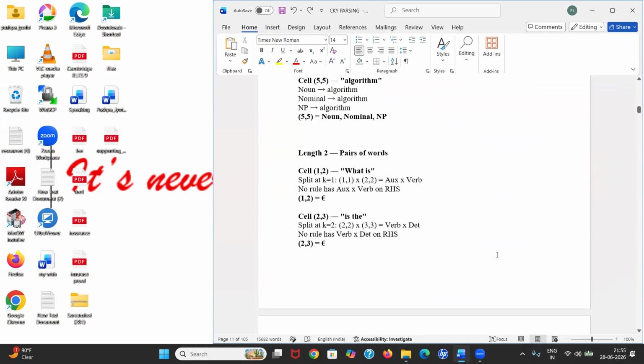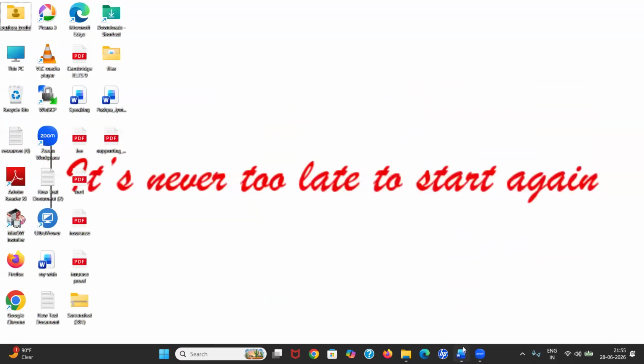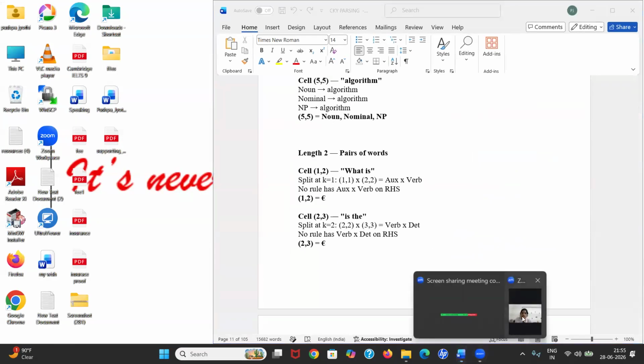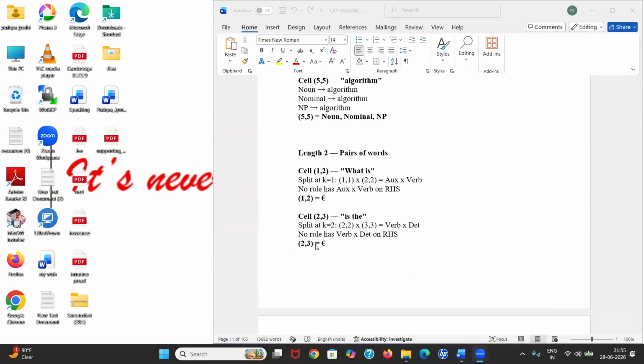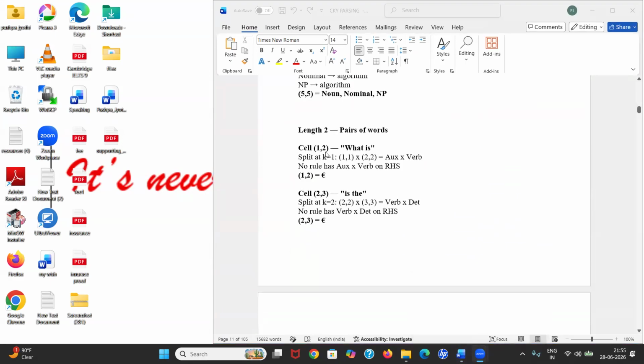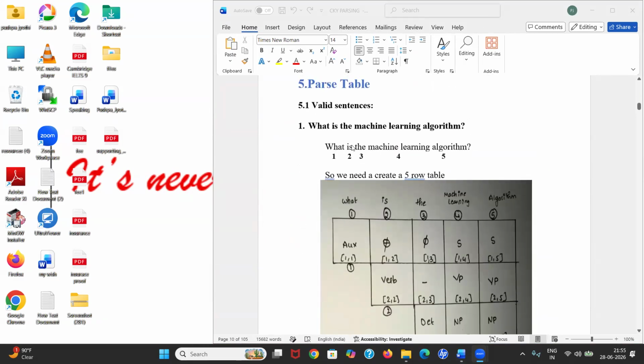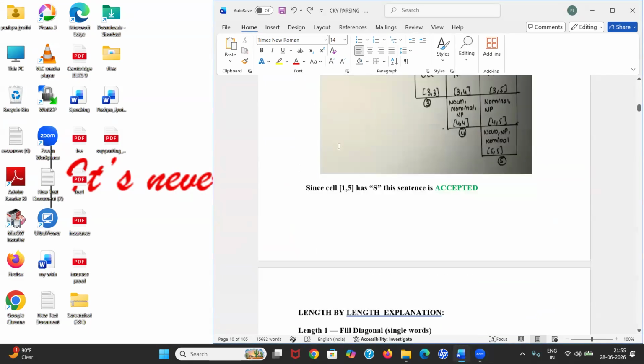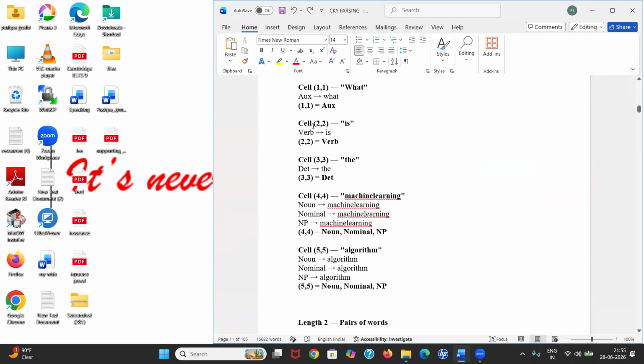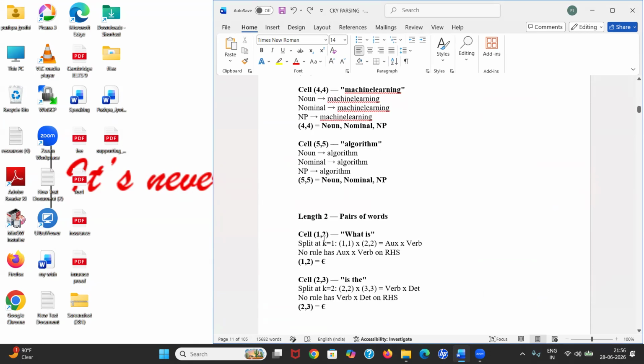We completed length one. Now we have to take length two. Cell 1 comma 2. Now we are taking length two. We'll check whether the pair of words can be derived by our rules or not. Let's go: cell 1 comma 2.